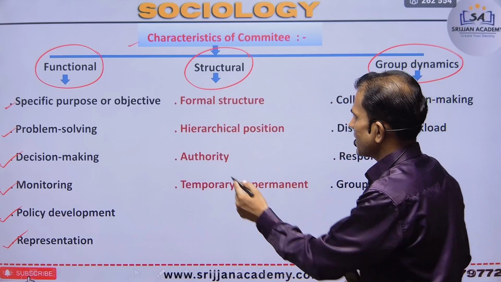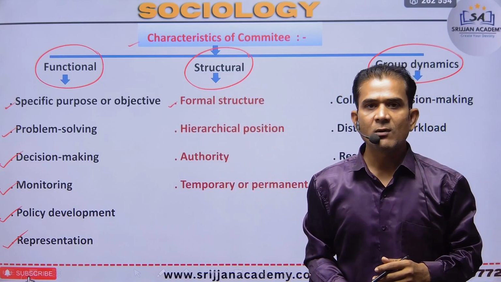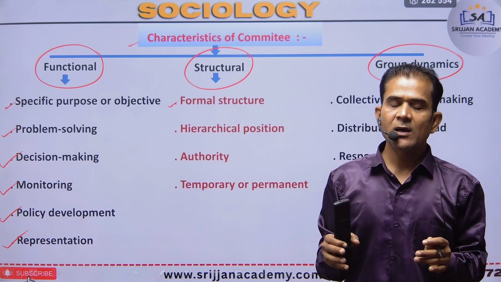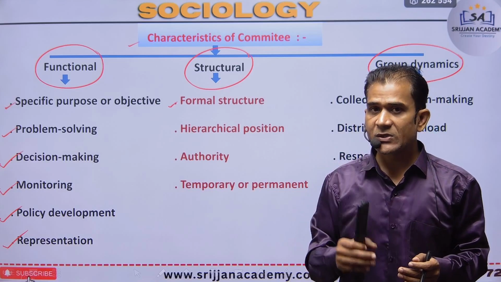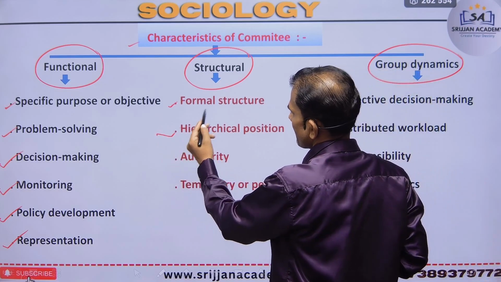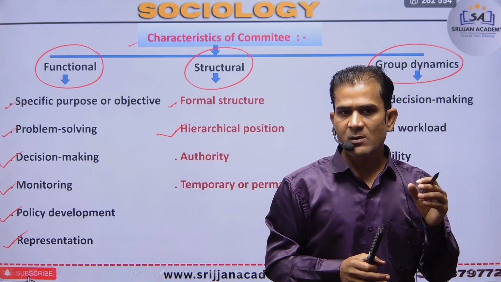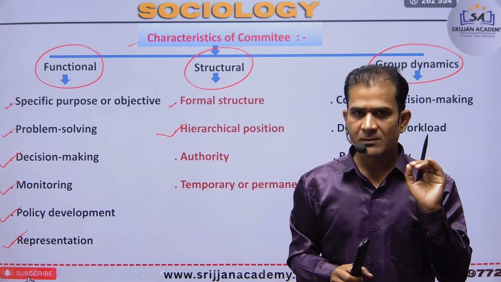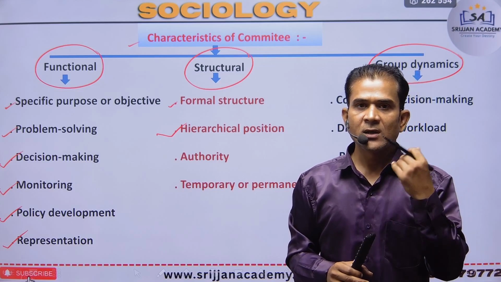First is a formal structure, because a committee first creates a formal structure: how many members are in that committee, and how they fulfill that need. Next is hierarchical position, because a member may join the membership of our community, and then we define a post for every member, such as chairman or member.